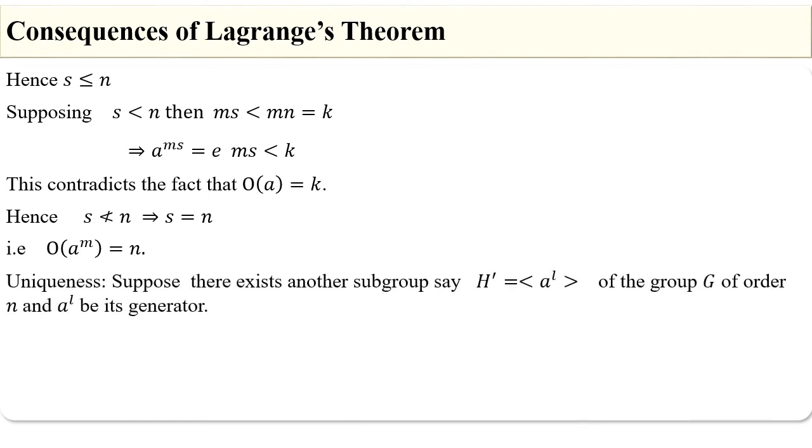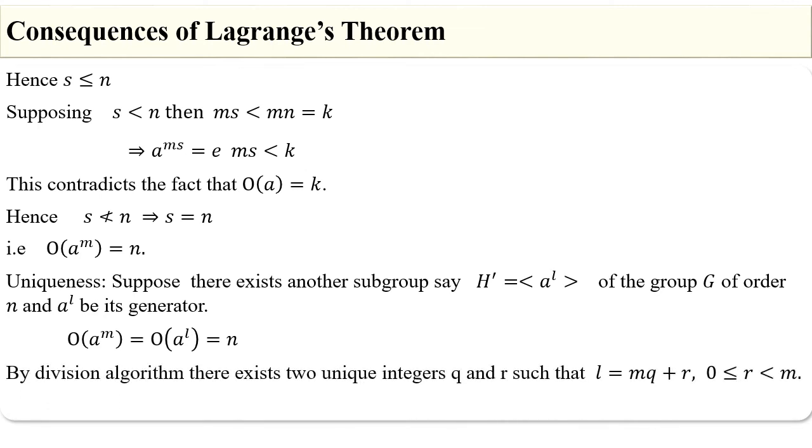Let us prove the uniqueness of the subgroup. Suppose there exists another subgroup, say H', generated by an element a^L of group G. Therefore, we have the order of a^m is equal to the order of a^L, which is equal to n. By the division algorithm, there exist two unique integers q and r such that L is equal to mq plus r, with 0 less than or equal to r less than m.